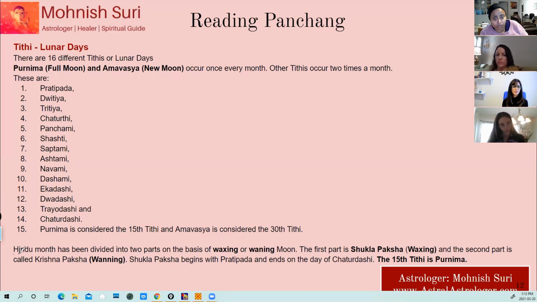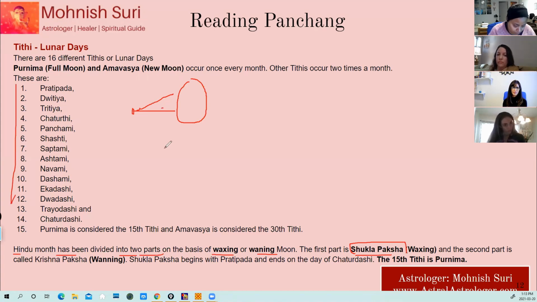So in Vedic astrology, the month has been divided into two parts, waxing or waning of the moon, which I've already told about. The first is called Shukla Paksha, when the moon is growing. That means somebody is born when the moon was waxing, growing, in the first 15 days of the growing moon, okay? And I'll show you in your chart how to see that.